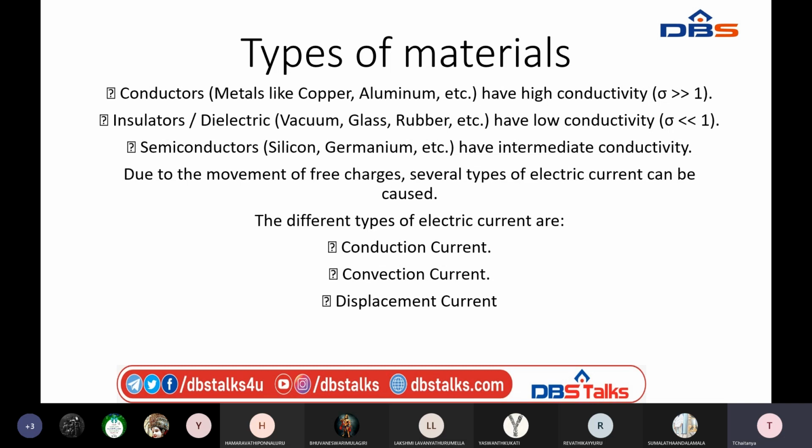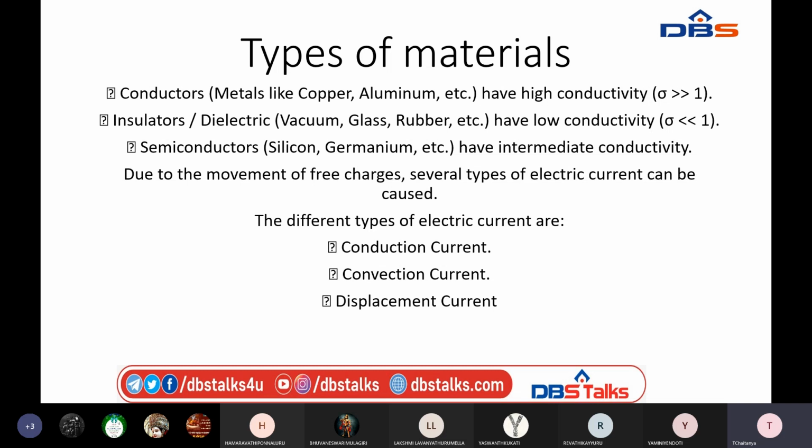Let me define the second material: insulators or dielectrics. Insulators have a conductivity that is very low, that is, sigma is very much less than 1.